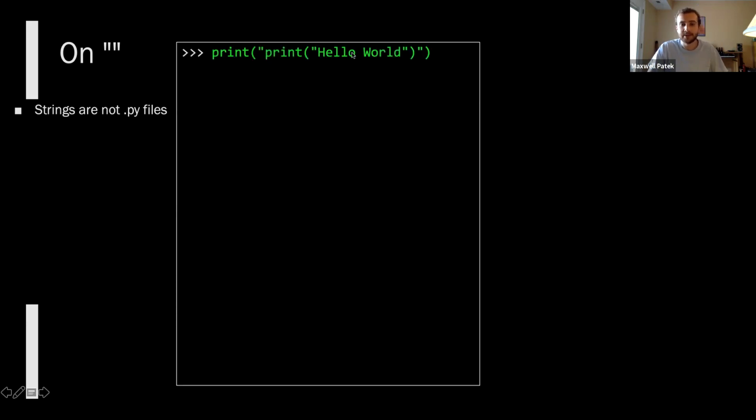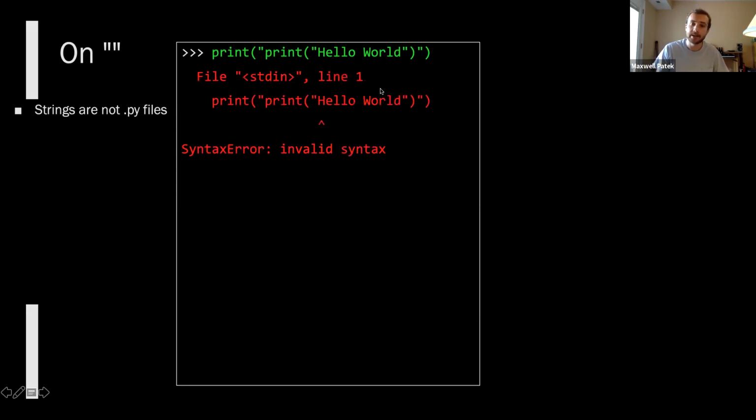If we print this, does anybody know what's going to happen? It's going to print hello world. You use double quotes for both the inside and the outside, so it'll error. Yeah. We wish it would print hello world, but actually this quote here matches with this quote here, and Python thinks that that's the end of this string. And so this doesn't actually compile. It's a compile error, invalid syntax.